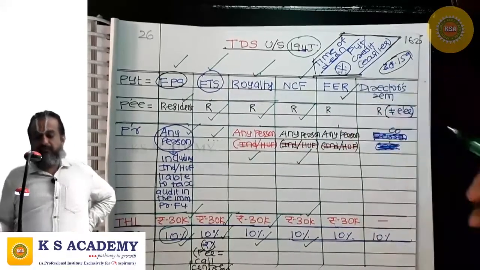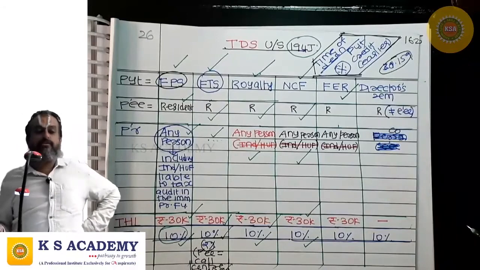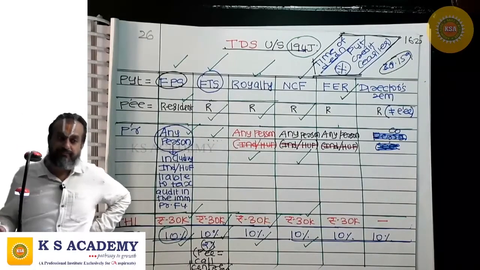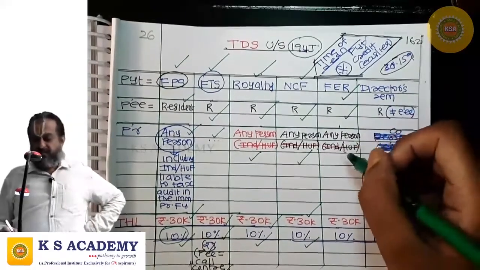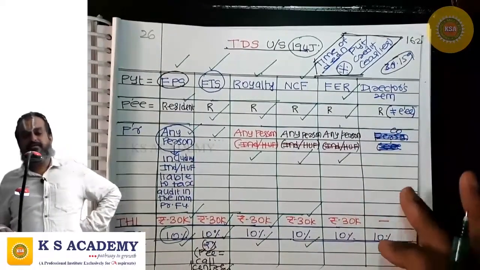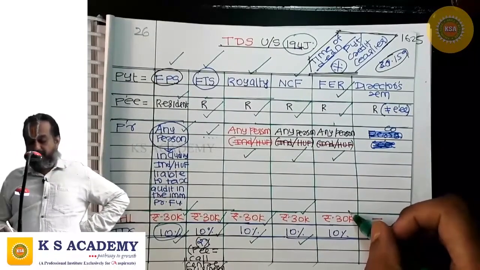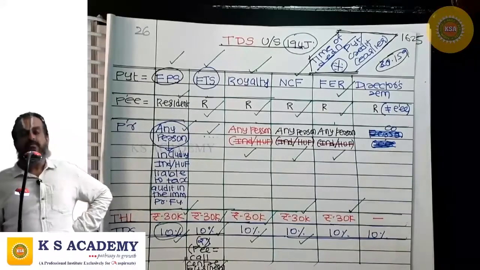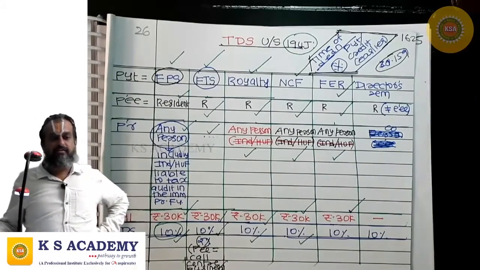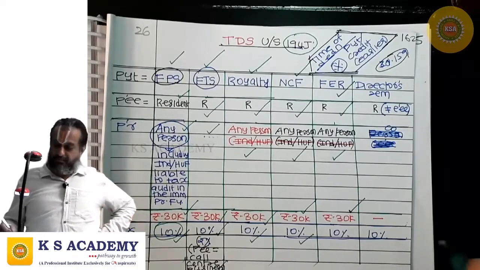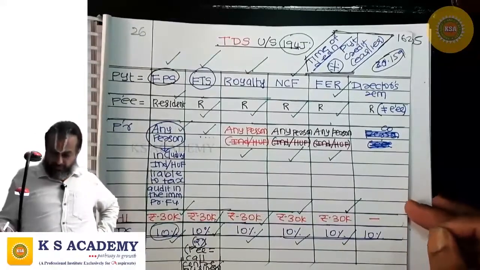Next payment covered by 194J, where the payment is fee for exclusivity of rights, and the payee is a resident, and the payer is anybody other than an individual or HUF, and the aggregate of sum paid or credited or likely to be paid or credited during the financial year is crossing 30,000, then the payer has TDS obligation at the rate of 10%.